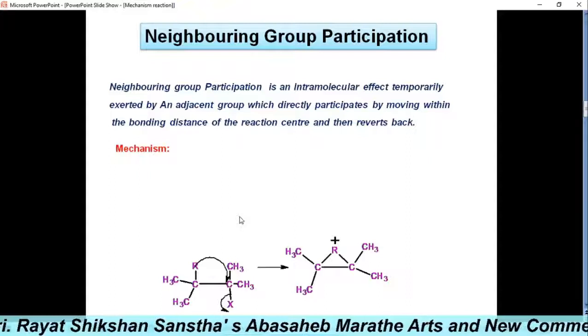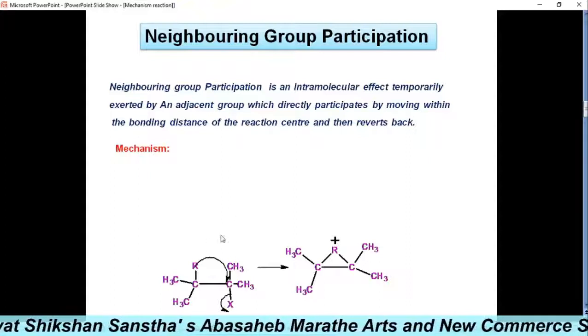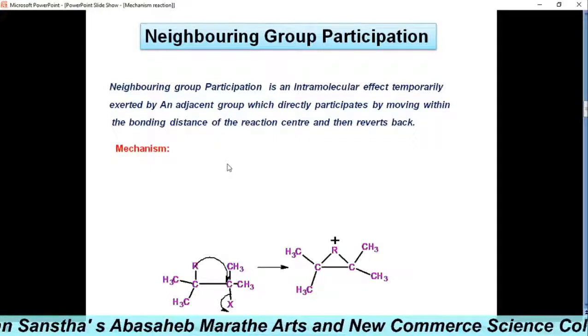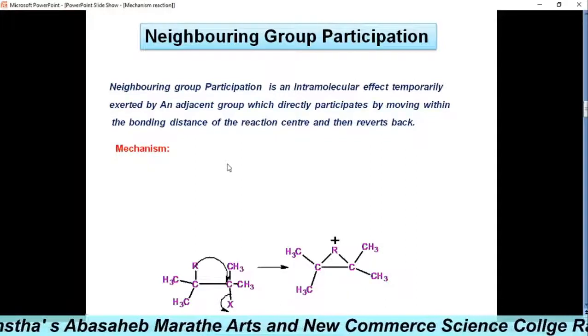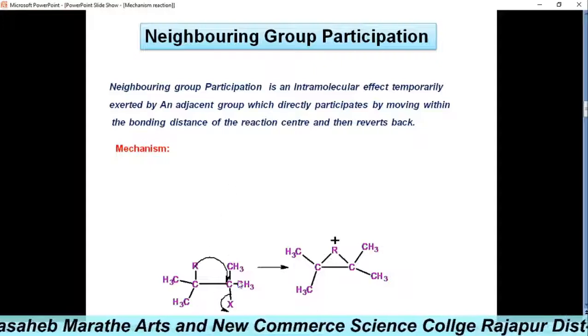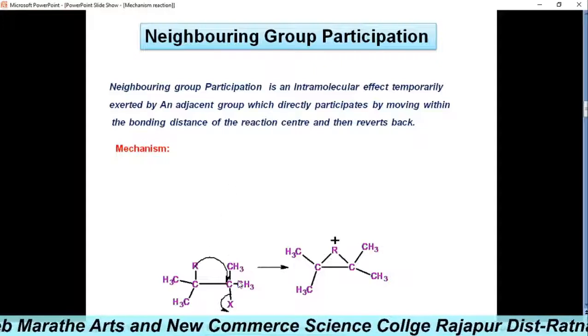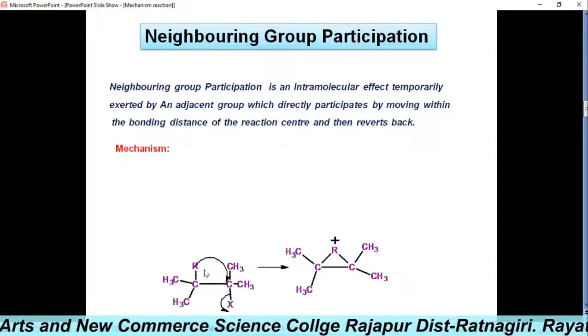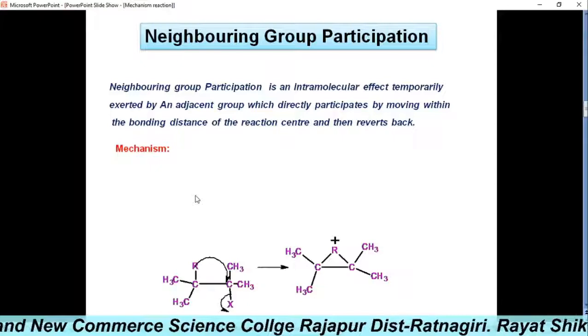Such phenomena are called neighboring group participation reactions. As the migrating group comes back to the original position, there is no rearrangement.